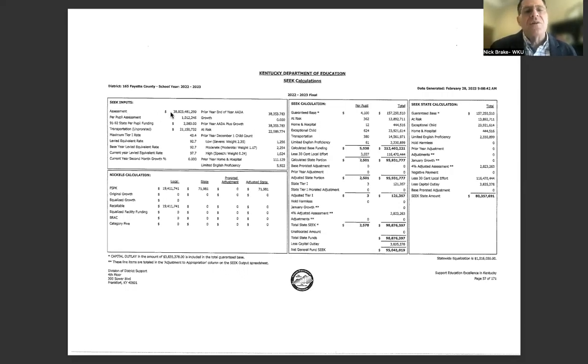So let's look at their total assessment. You can see their total assessment, 38 billion. We can't really compare that because Lexington is a lot larger than the Owensboro area. But if you go to the per pupil assessment, you can see that it is a little above $1 million. It still qualifies them for a small amount of tier one money, $3 per pupil. Okay, contrast that to the much more significant amount that we saw in Davis County and that we will see in a few other districts.